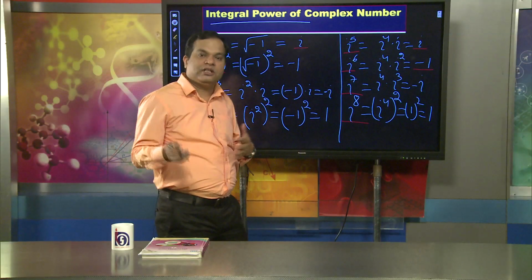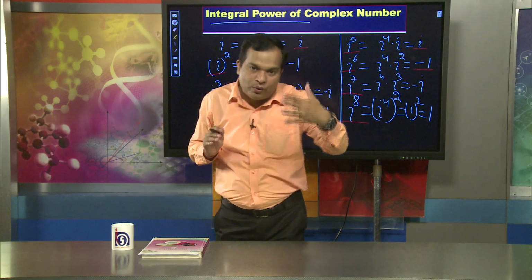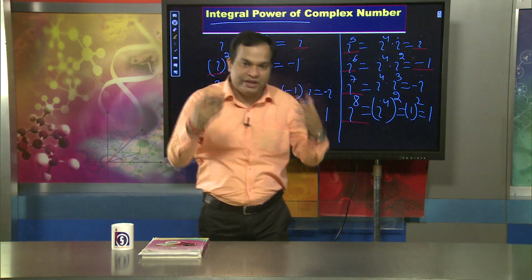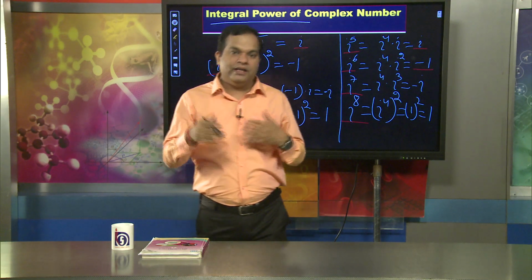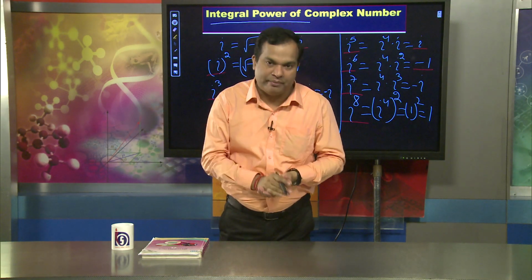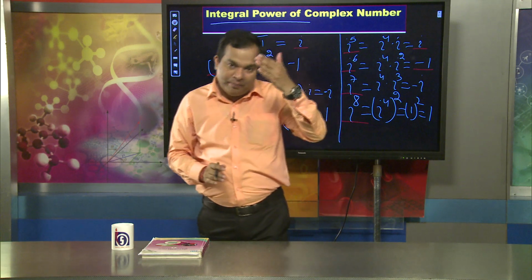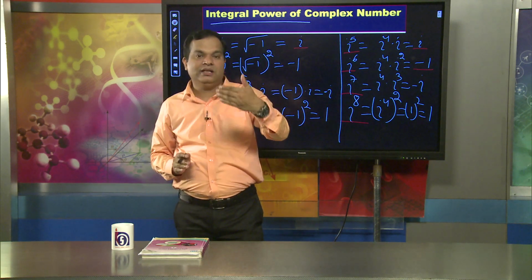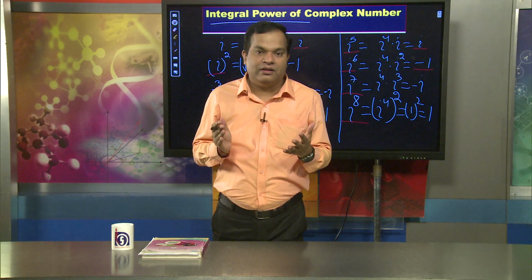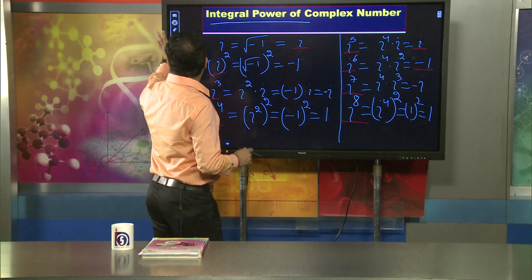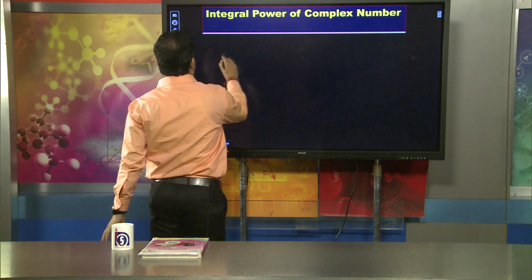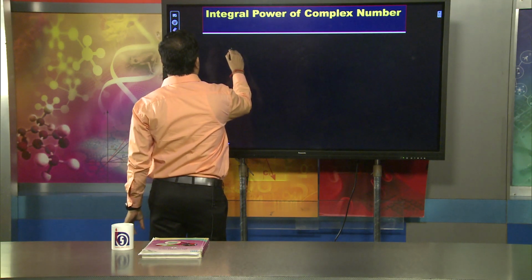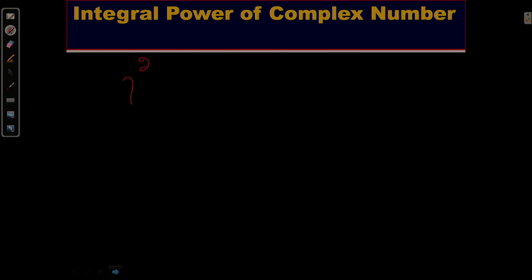That means we observe very simply, after i to the 4 the values start repeating. Suppose we are going to find out i raised to the power 525. After i to the 4 the same values will be repeated sequentially. How is it found? Suppose I would like to find out the value of i raised to the power 20. What will be its value?